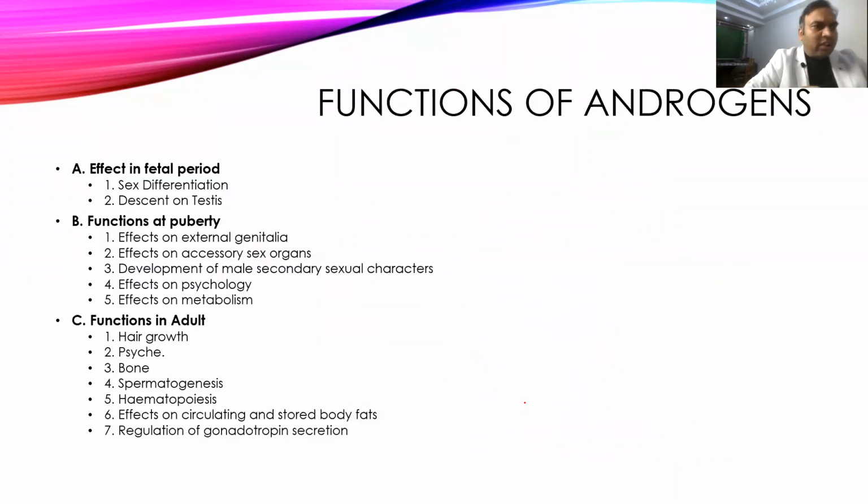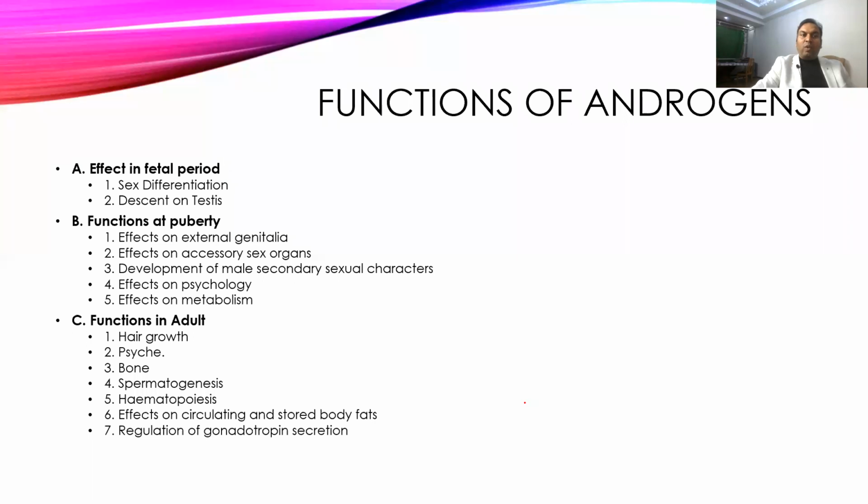Now we come to the functions of androgen. First, it helps in sex differentiation and also in the descent of the testes. Then at puberty, it helps in the maturation and development of the external genitalia and secondary sexual characters, and also psychological behavior. In adults, it is responsible for spermatogenesis and also secondary sexual characters.